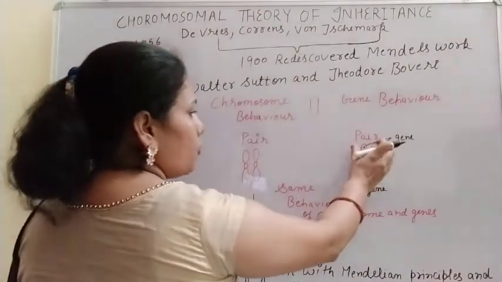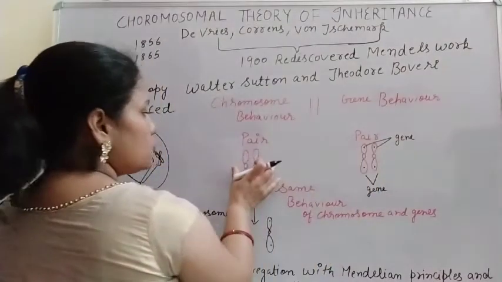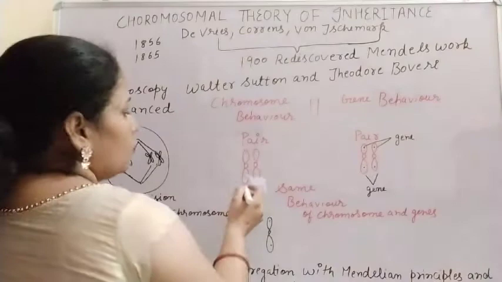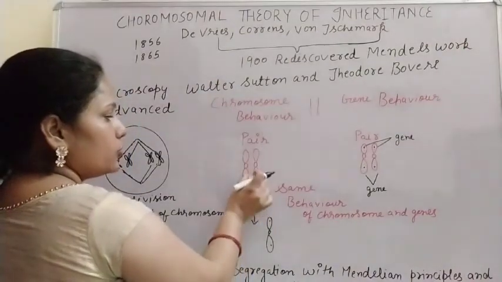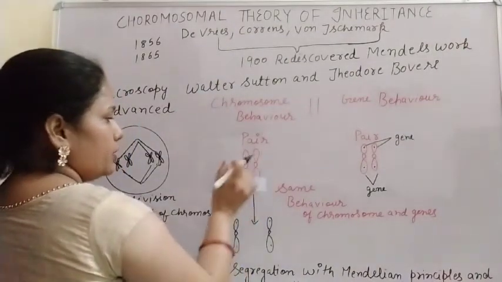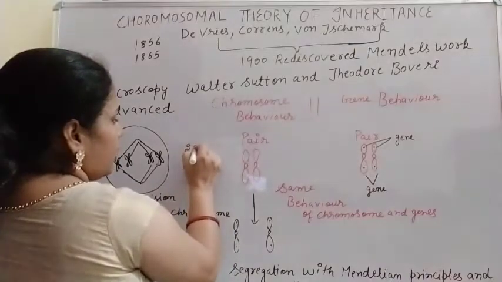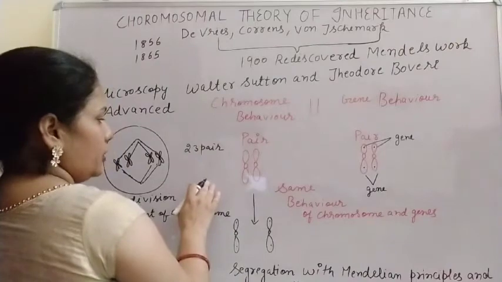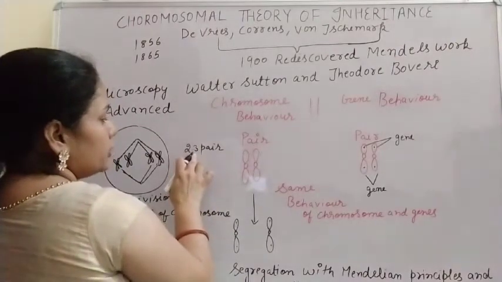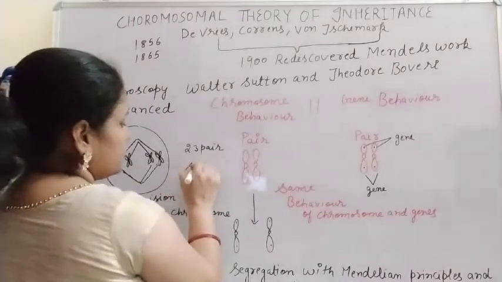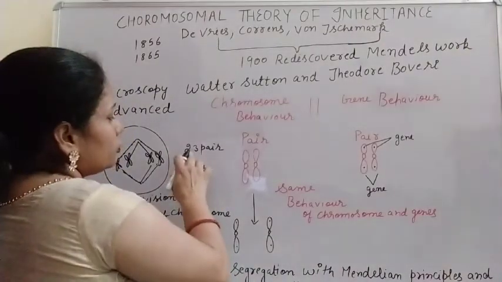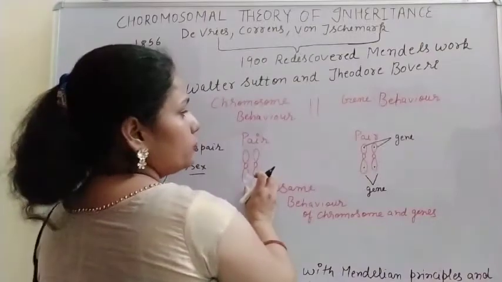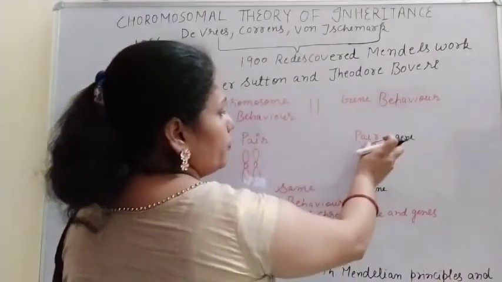The genes are in pairs, and the chromosomes are also in pairs. These are the homologous chromosomes. What are homologous chromosomes? The chromosomes which occur in pairs. In the case of human beings, there are 23 pairs of chromosomes, and out of those 23, one pair is the sex chromosome. So these chromosomes occur in pairs, and like the chromosomes, the genes also occur in pairs.